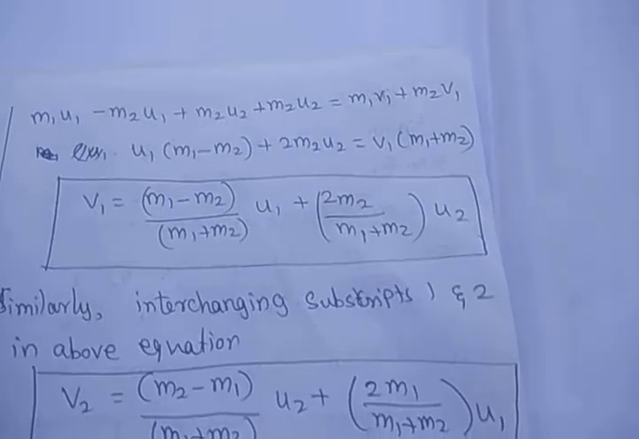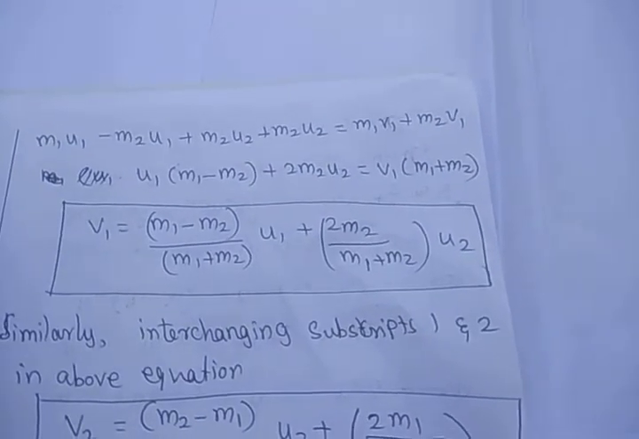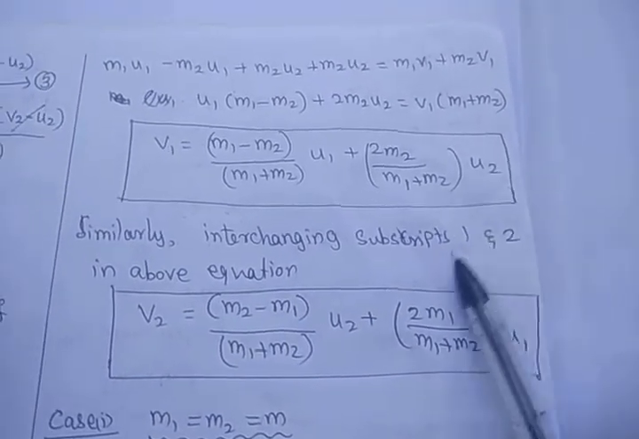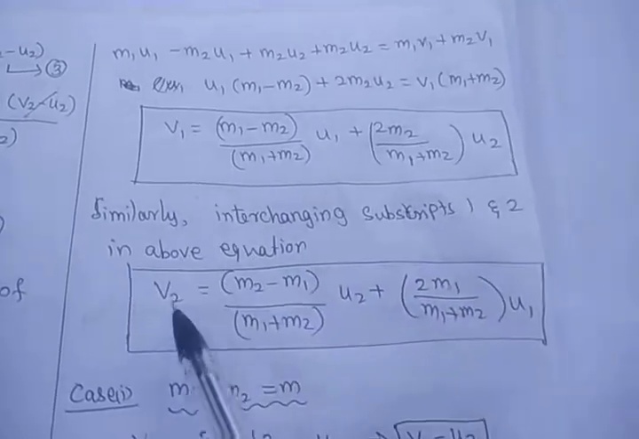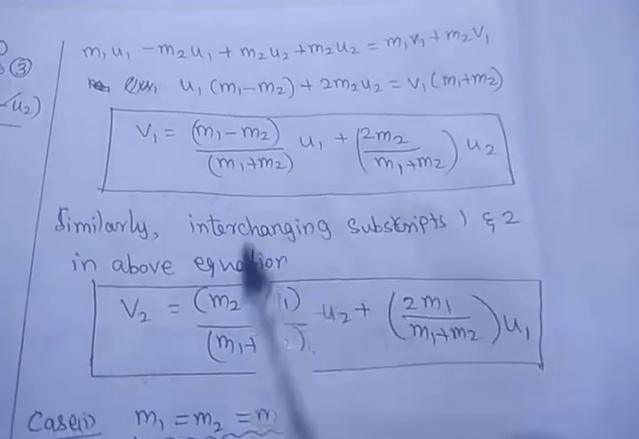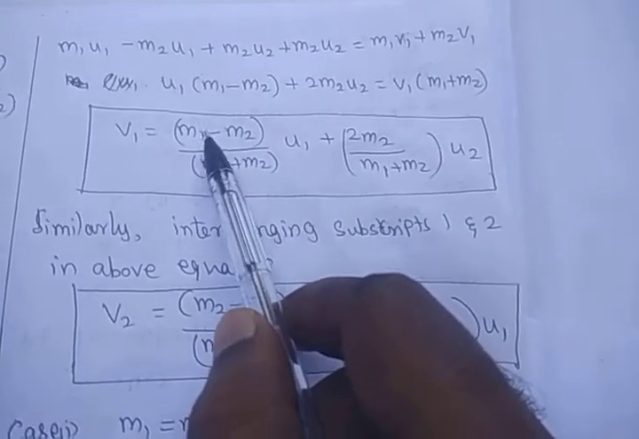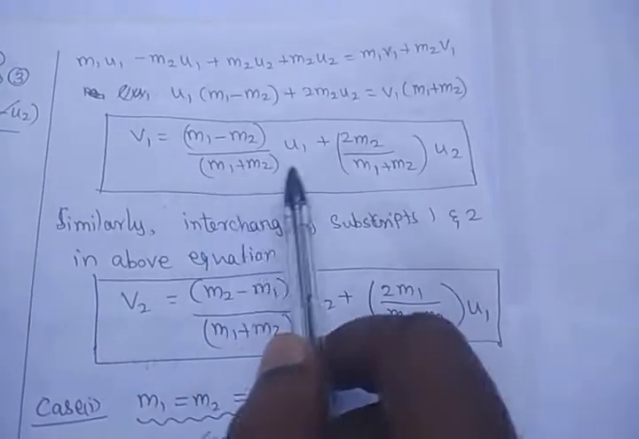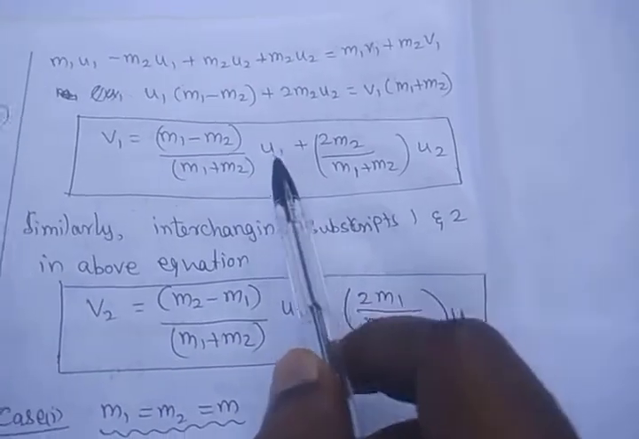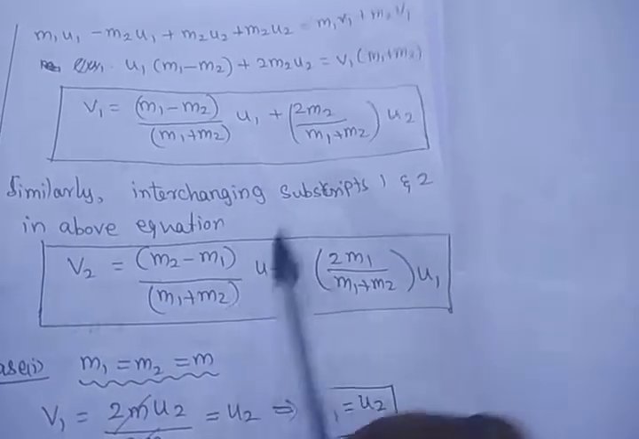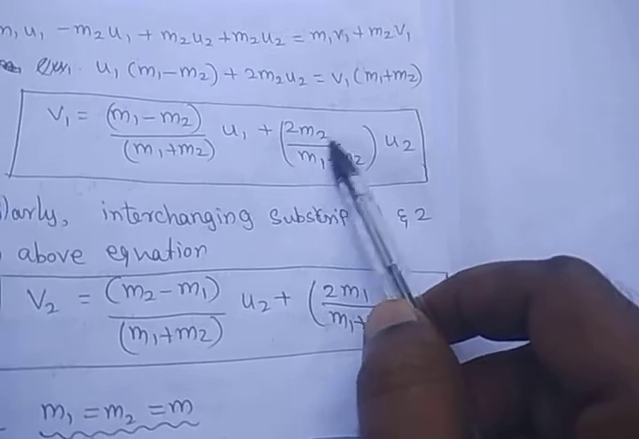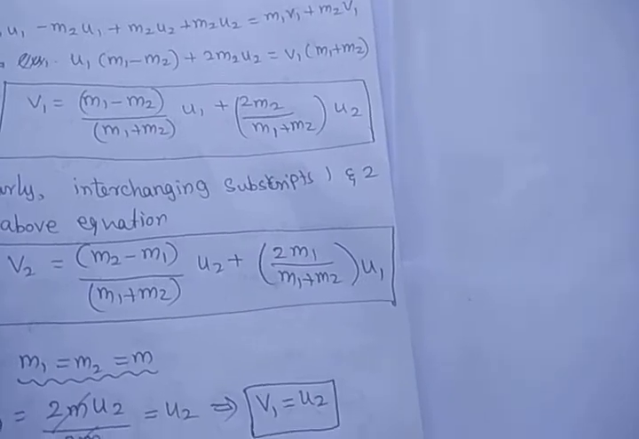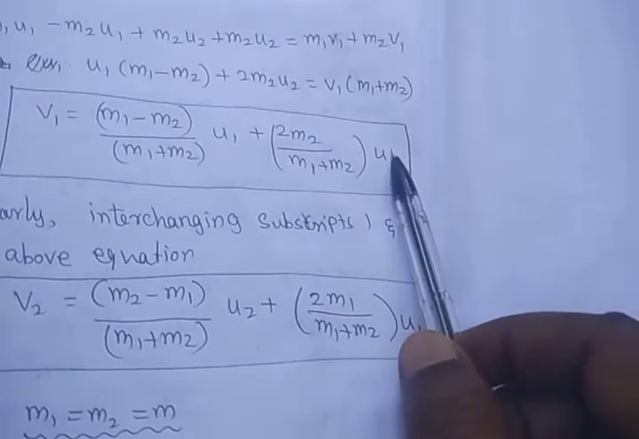Similarly, we can arrive at the equation for the velocity of the second body, v2. Simply we are interchanging the subscript 1 and 2. v1 becomes v2, m1 minus m2 becomes m2 minus m1. Instead of 1 you put 2, instead of 2 you put 1. As usual m1 plus m2; if interchanged, it is the same as it is addition only, so we get the same expression m1 plus m2. Here u1, you substitute 2 for 1, and m2 becomes m1. Then u2 becomes u1.